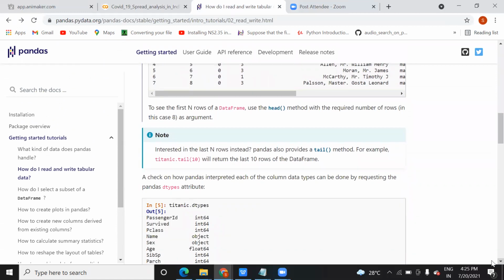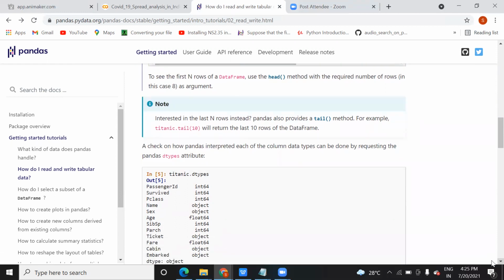Okay. So here now, if you want to find out the data type of all the columns, like what column holds what value, then you are going to use Titanic dot dtype. This dtype attribute will give you an idea of what the data type of a particular column is.